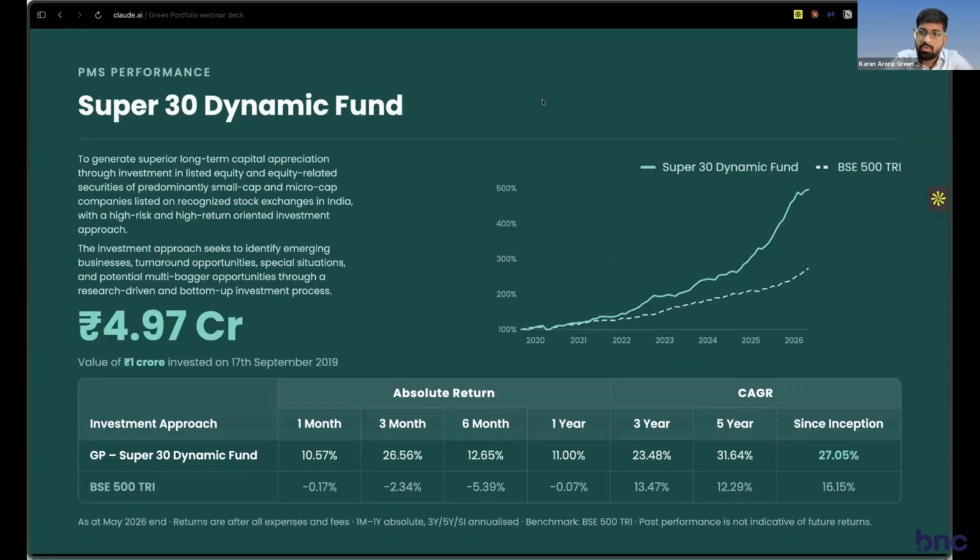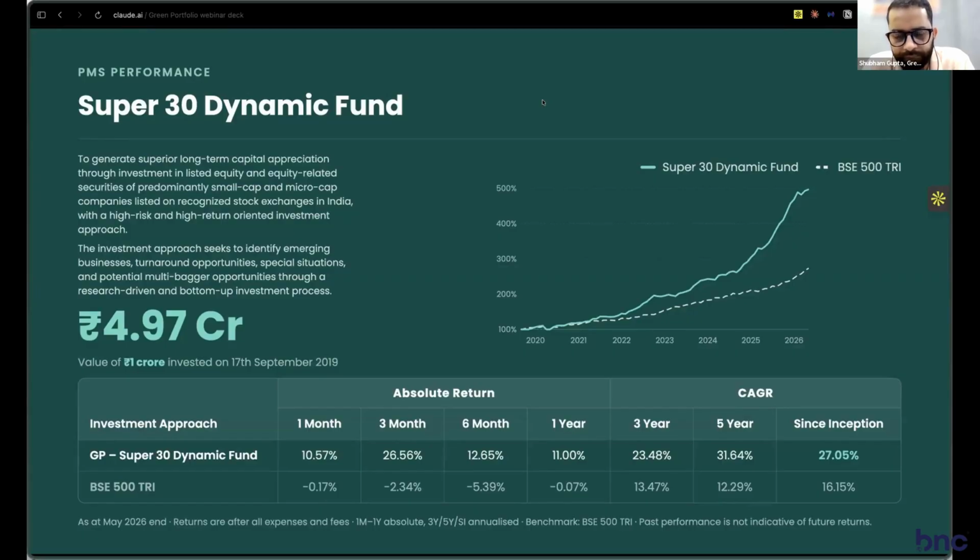Other than that, we also have a category 3 AIF, which is a pooled vehicle for HNIs, with a minimum investment of 1 crore. In this Cat 3 AIF, 80% of the allocation of your money goes towards listed equities, and the remaining 20% goes towards unlisted pre-IPO companies, where the runway to IPO is about 18 months at maximum, so 1.5 years or so.